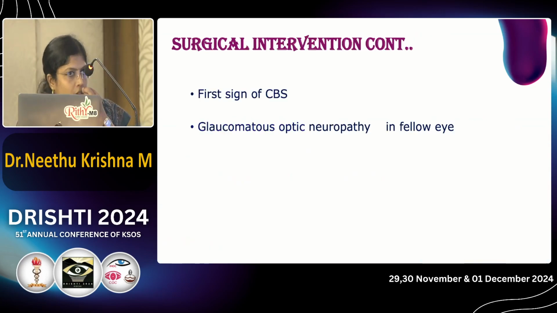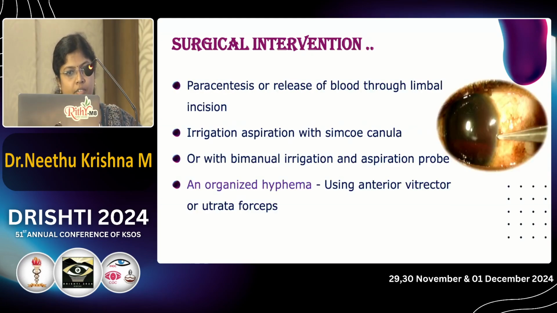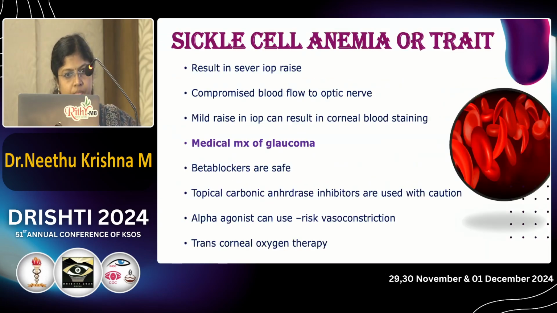Another important point, which I already explained, is that corneal blood staining is one of the indications for surgical intervention. And if the patient has glaucomatous optic neuropathy in the fellow eye, we need surgical intervention. The surgical procedures include paracentesis or release of blood through a limbal incision, and also irrigation and aspiration with a Simcoe cannula or with bimanual irrigation aspiration probes. In case of organized hyphema, we use an anterior vitrector or Utrata forceps.